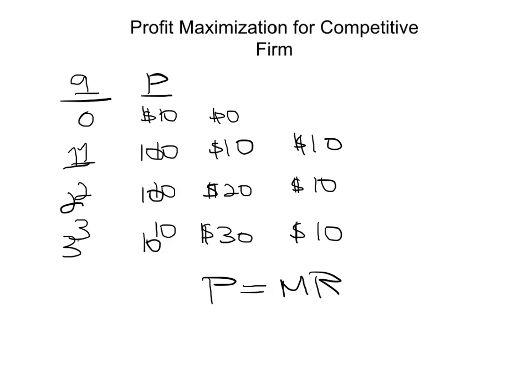So how does profit maximization look for a perfectly competitive firm? Well, we said that profit maximization is marginal revenue equals marginal cost. But for the perfectly competitive firm, price always equals marginal revenue. So therefore, profit maximization for a perfectly competitive firm is going to be price equals marginal cost, because price and marginal revenue for the perfectly competitive firm are the same.